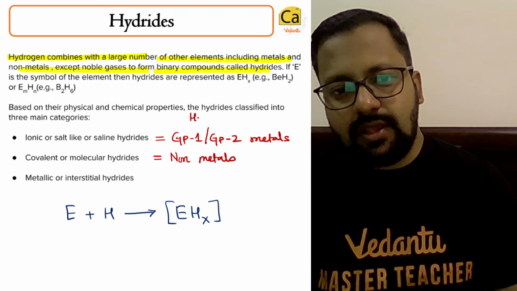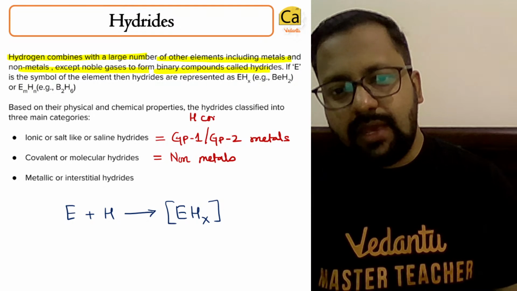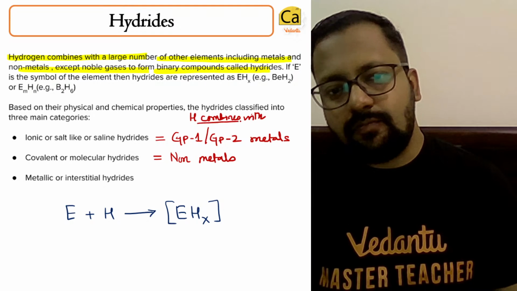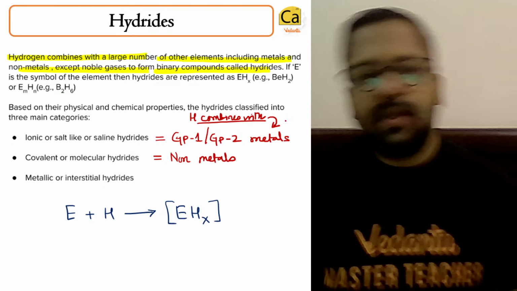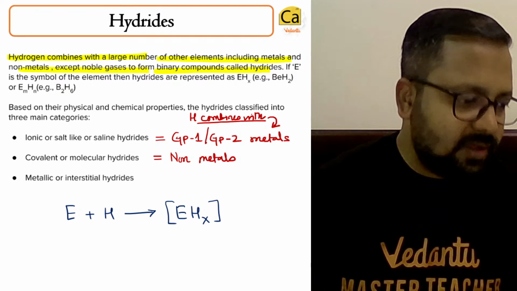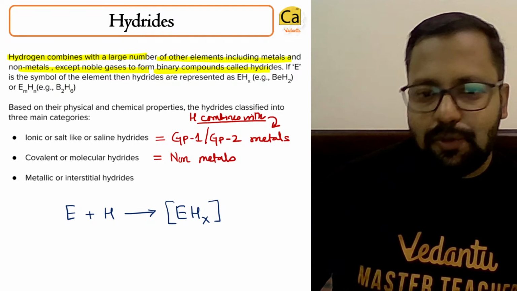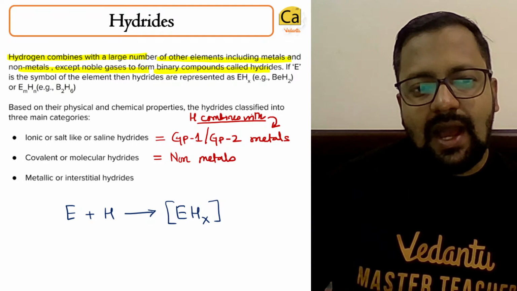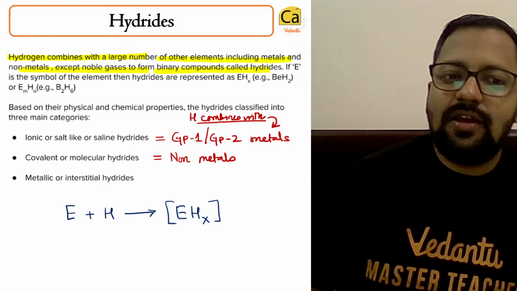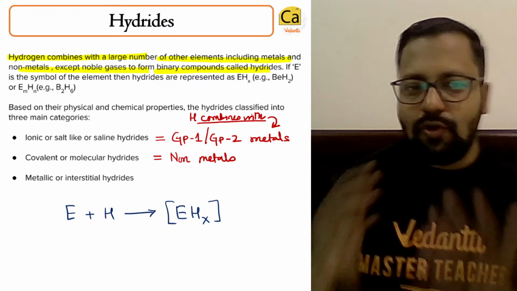So hydrogen combines with group 1, group 2 metals and forms ionic or saline hydrides. If you take non-metals, then you will get covalent hydrides.